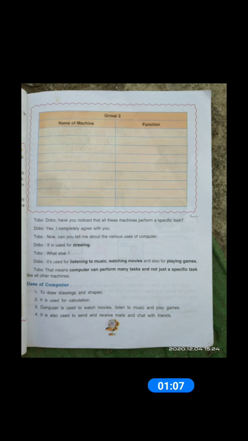Now students, Dobo tells the uses of computer. He said it is used for drawing. Dobo, what else? Means, rather than drawing, what are other uses of computer? Dobo, it is used for listening to music, watching movies, and also for playing games. Because students, computer is used for various tasks.